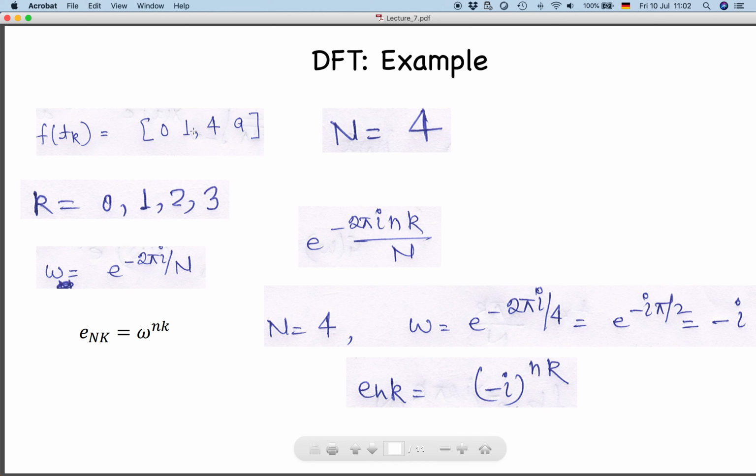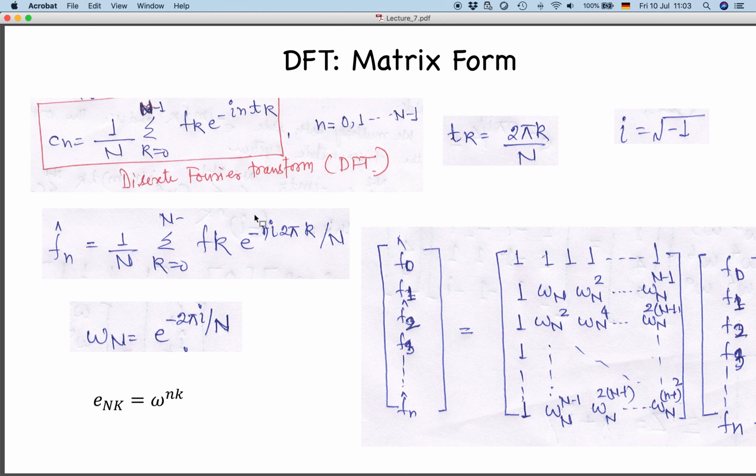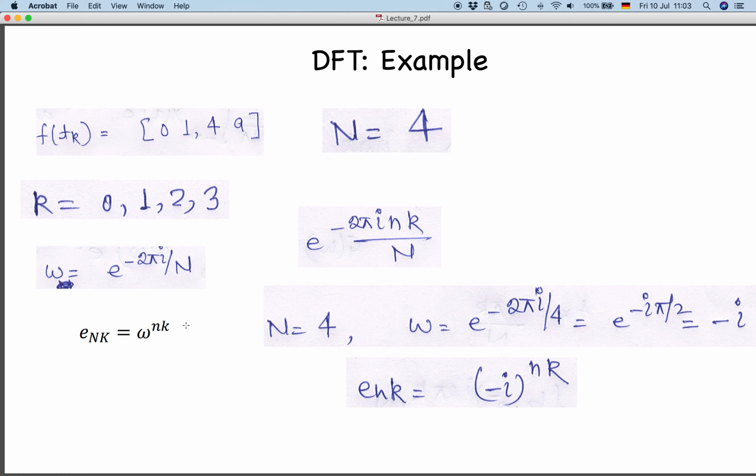Now we have to compute what we call the discrete Fourier transform, and we will just use this matrix formulation where I have written omega n equal to e to the power minus 2 pi i, because I have simplified this thing here, and we will do the same thing here. So e to the power minus 2 pi i n k divided by this capital N, the number of samples, we can write this part as omega. I am not writing omega n because I already know it is 4. So e to the power minus 2 pi i n, so this will be 4.